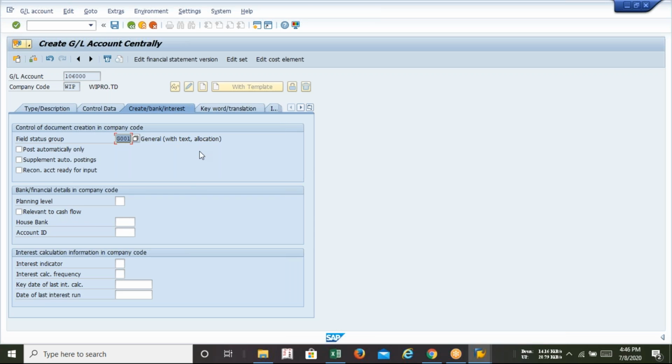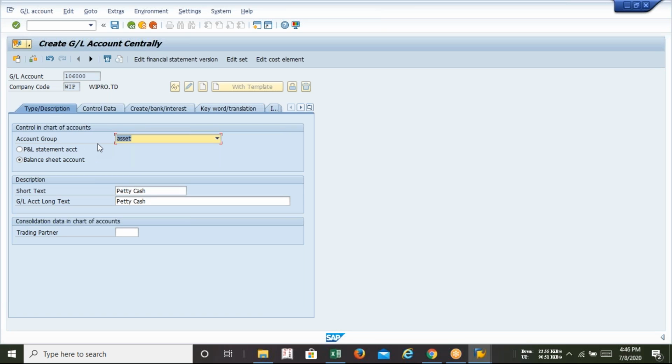I am requesting all my students, please go through it very properly, because if there is any mistake in the creation of the GL, you can face problems at the time of posting. Right now we are in the configuration part. If there is any mistake we make right now, the data will be saved, no problem at all, but we'll get the error at the time of posting at end user level. So that's why I'm requesting everyone, just follow which option I am selecting.